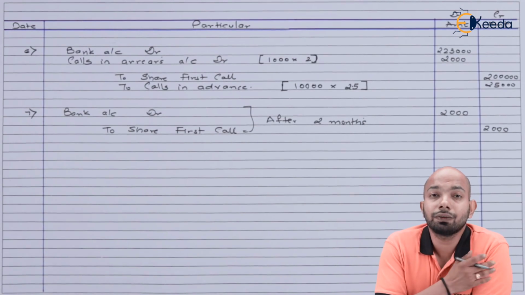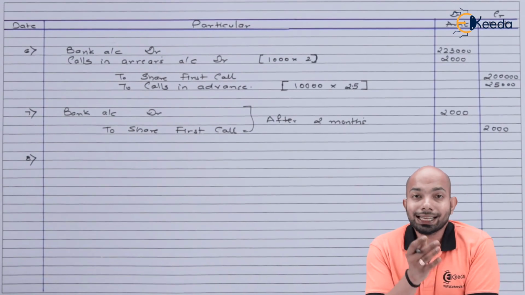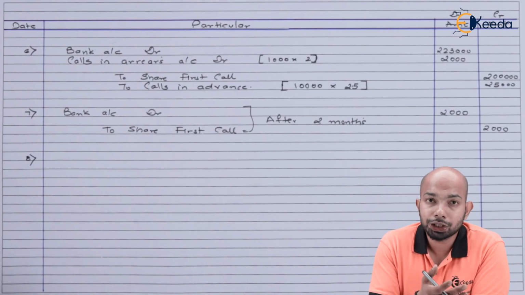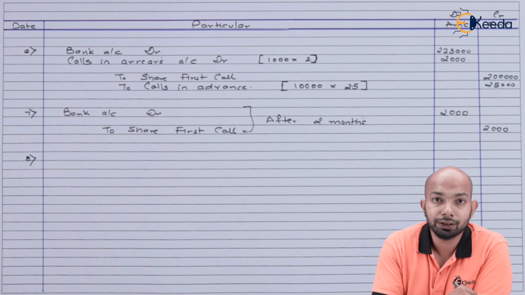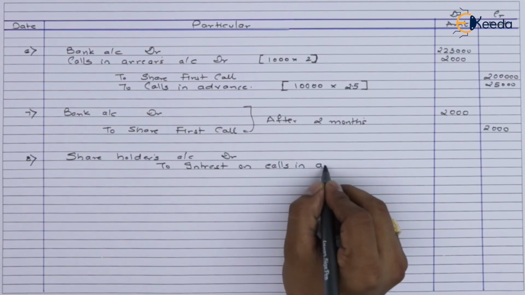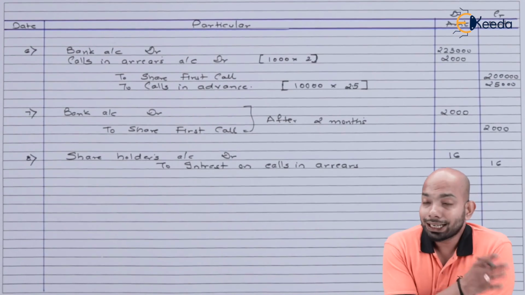So that is the interest that we are receiving. As interest is an income for us, it will be credited, and it is given to us by the shareholder. Hence the shareholder's account will be debited here. So that has been done now.